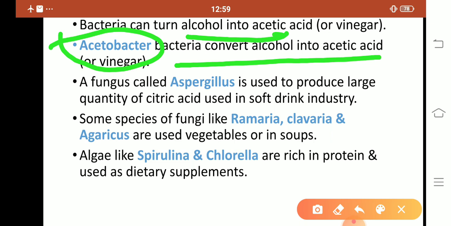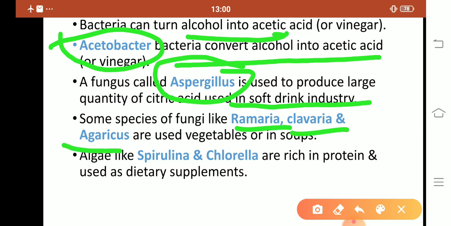A fungus called Aspergillus is used to produce large quantities of citric acid used in the soft drink industry. So, the name of the microorganism used in the soft drink industry? Our answer is Aspergillus, and it's a fungus. Some species of fungi like Ramaria, Clavaria and Agaricus are used in vegetables or in soups.